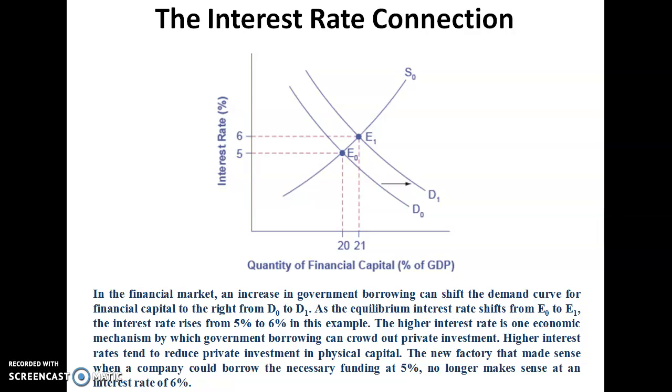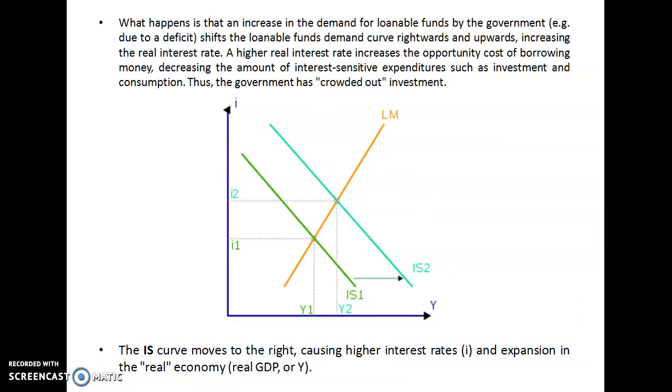The higher interest rate is one economic mechanism by which government borrowing can crowd out private investment. The higher interest rate tends to reduce private investment in physical capital. The new factory that made sense when the company could borrow the necessary funding at 5% no longer makes sense at an interest rate of 6%.